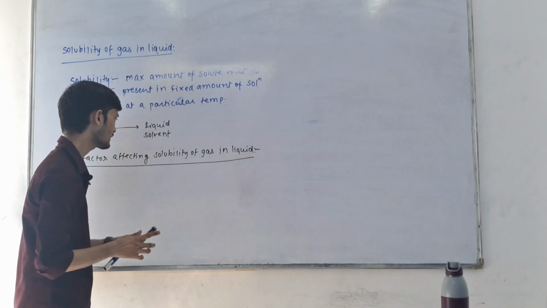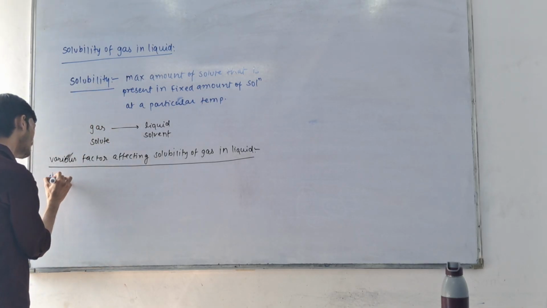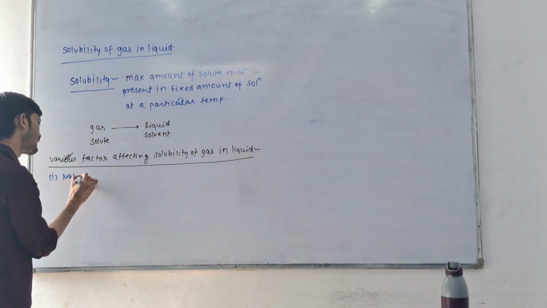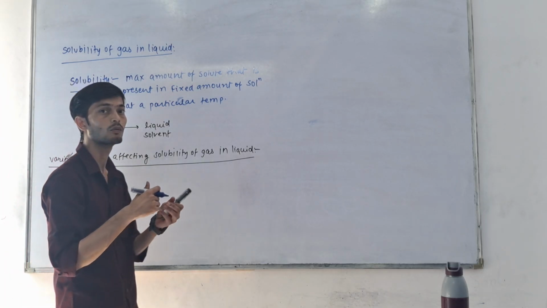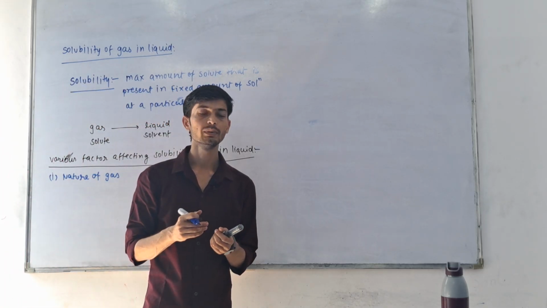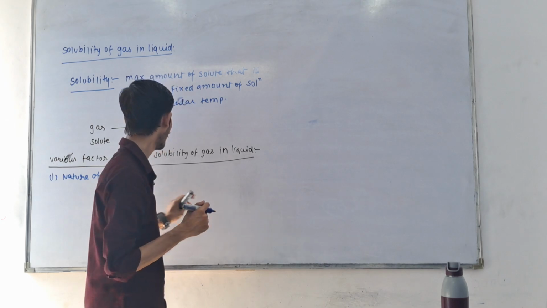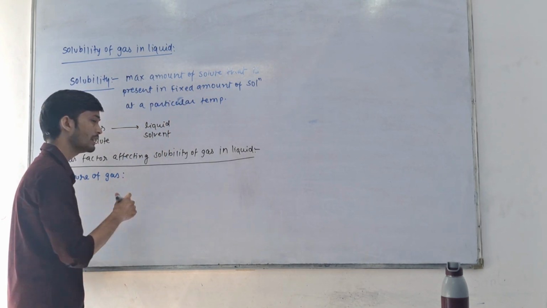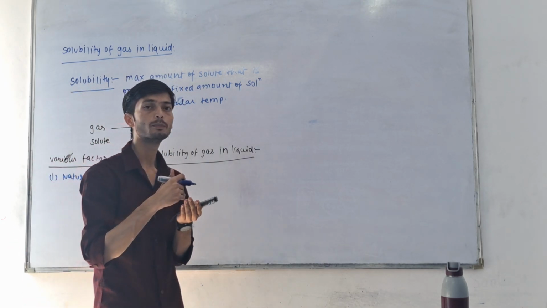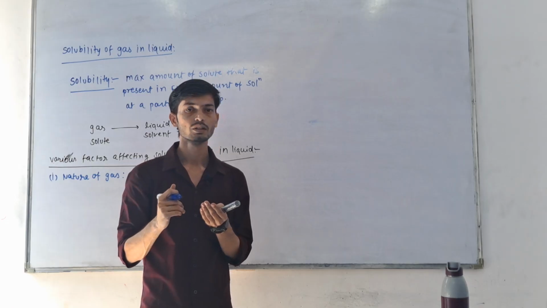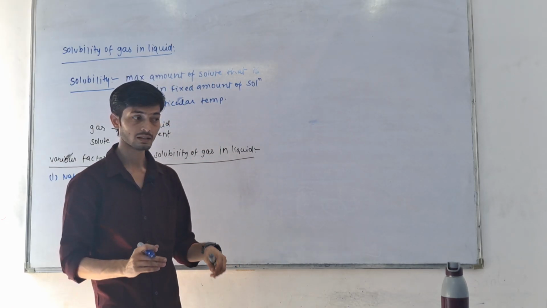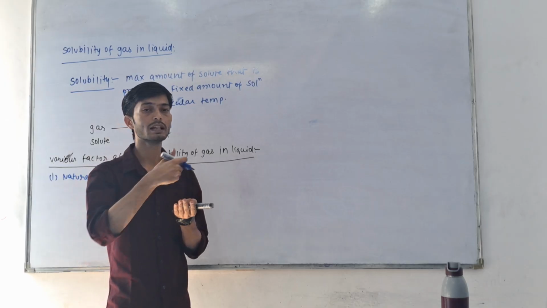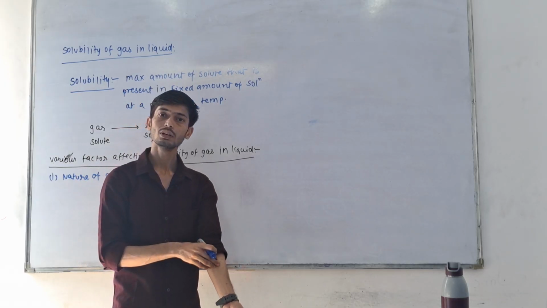First factor is the nature of gas. What type of gas we are dissolving and what type of solvent, it will affect its solubility. When we dissolve a polar solute in a polar solvent, it can easily dissolve, but a non-polar solute cannot easily dissolve in a polar solvent.